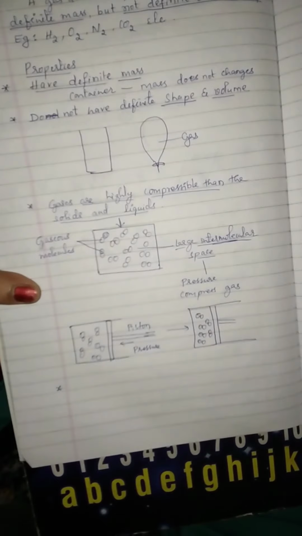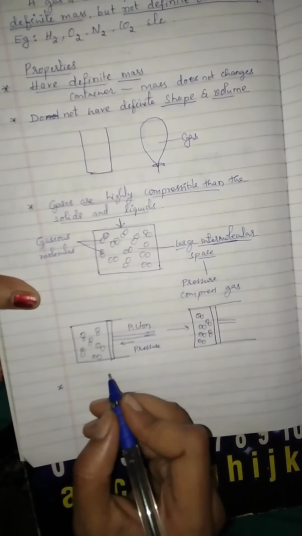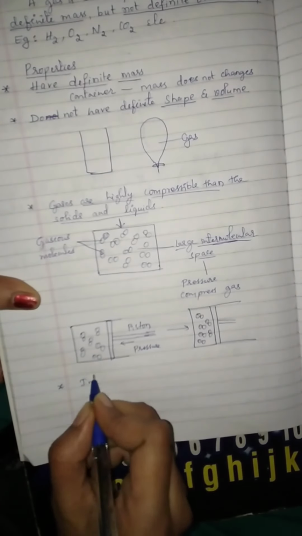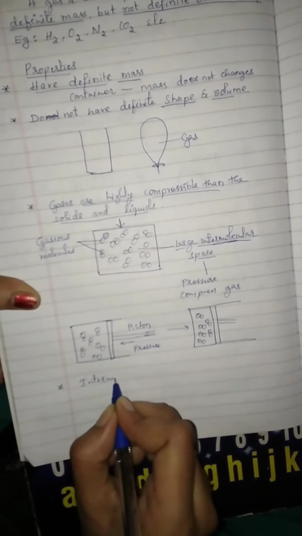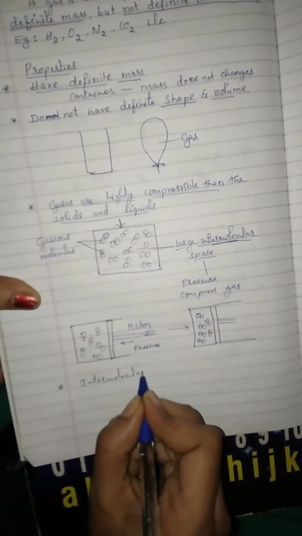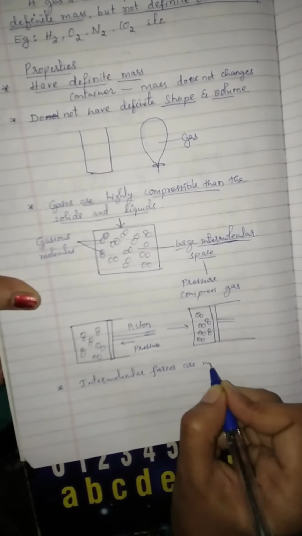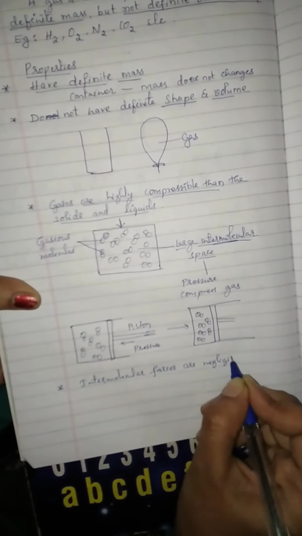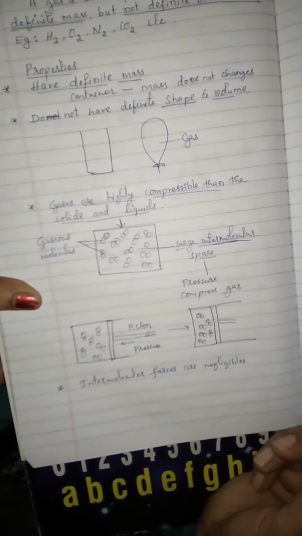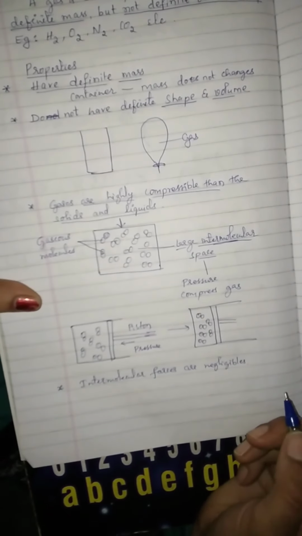Next property is intermolecular forces are negligible. In gases, intermolecular forces are negligible.